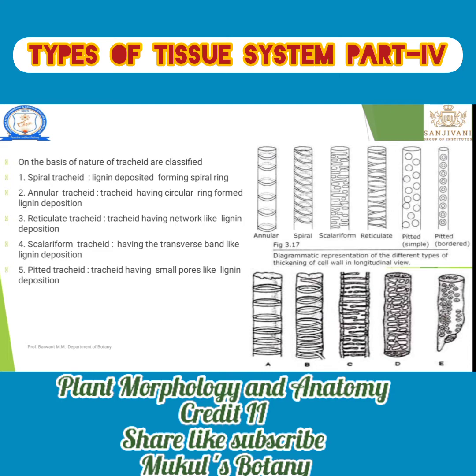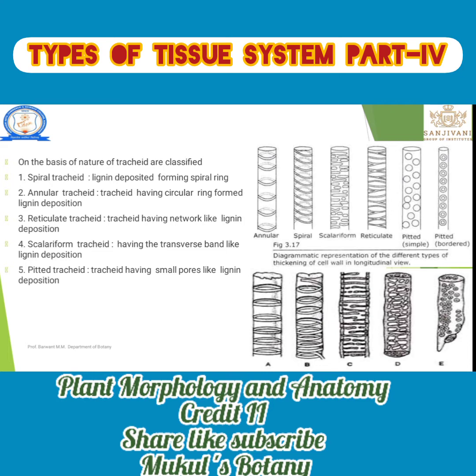Then reticulate tracheids. Network-like venation is present on the tracheids, that is known as reticulate tracheids. Scalariform tracheids: transverse bands of lignin deposition are formed, that is known as scalariform tracheids, where scales are present.